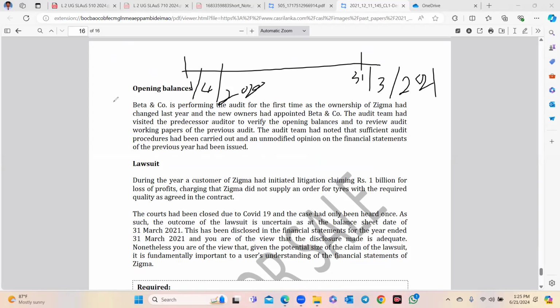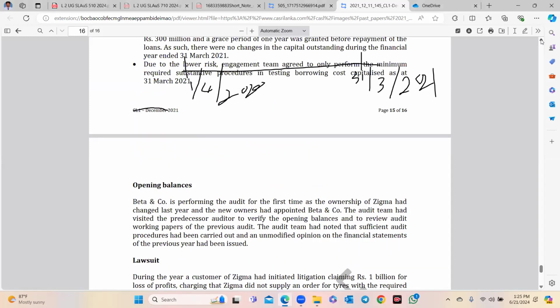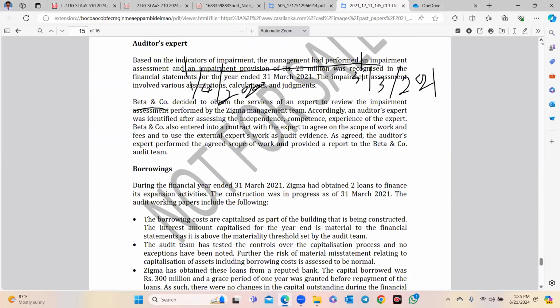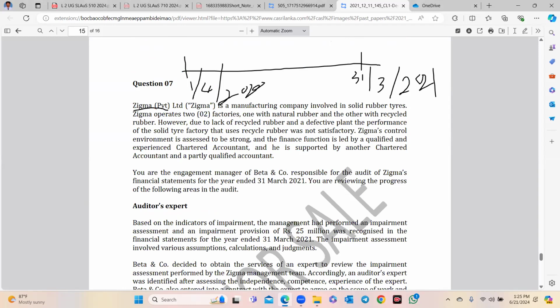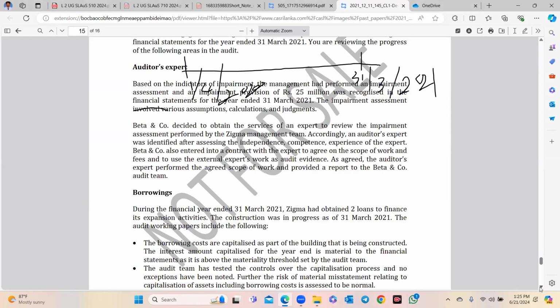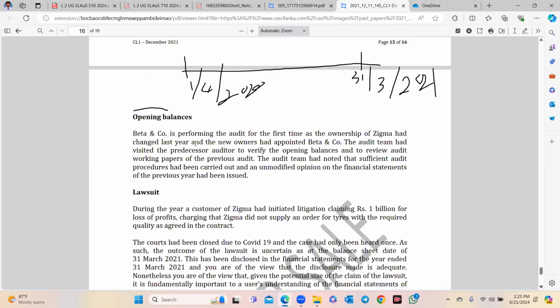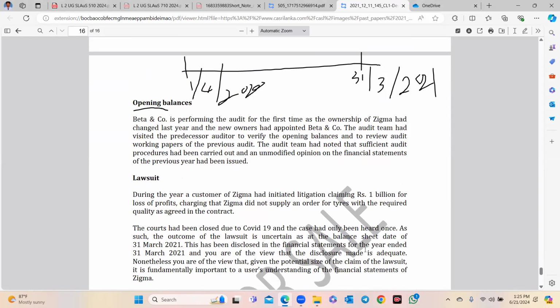Beta & Co. is performing the audit for the first time as the ownership of Sigma had changed. Beta & Co. means the audit firm, right? Yes, your engagement manager, Beta & Co. It is the audit firm. Beta & Co. is performing the audit for the first time, as the ownership of Sigma had been changed.